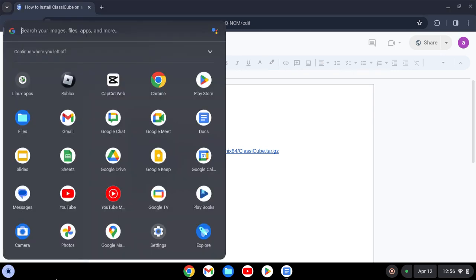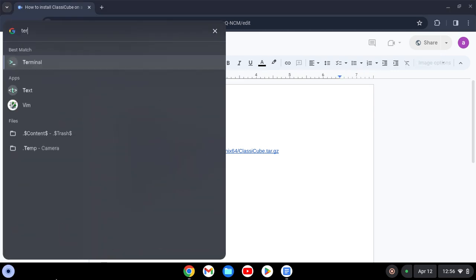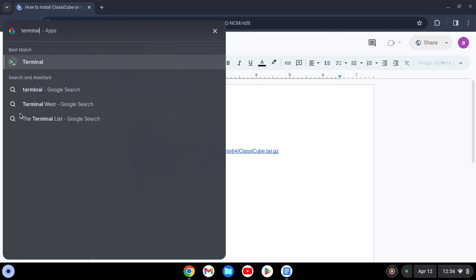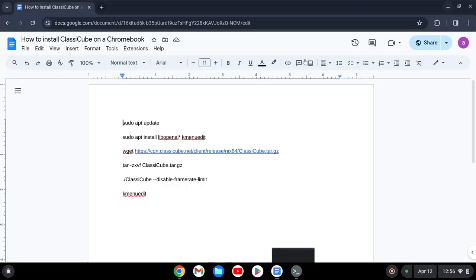Okay, so what you want to do is type in terminal. Okay, so what you want to do is copy the first code. Hit Control-C to copy, and then hit Control-V to paste inside the terminal, and then hit Enter.